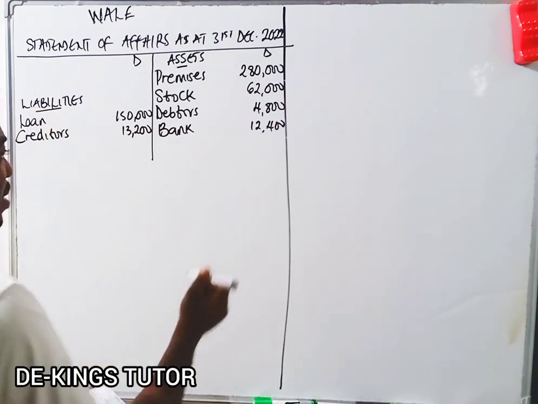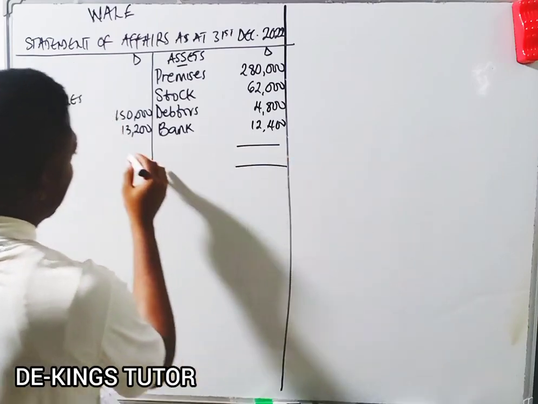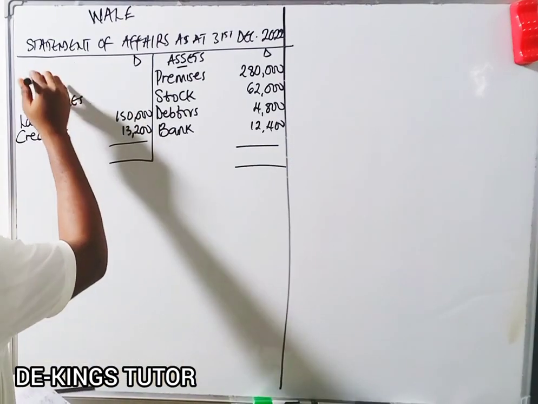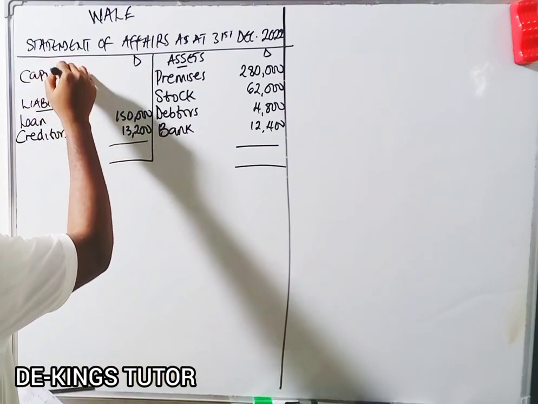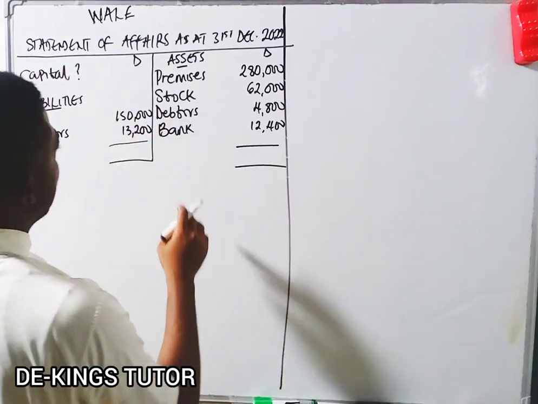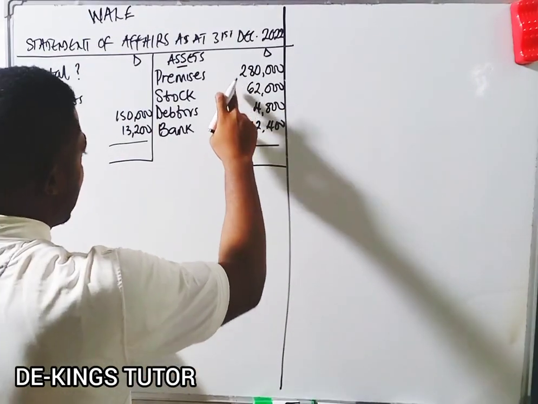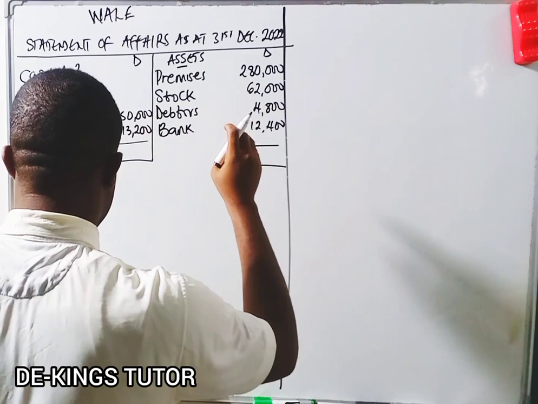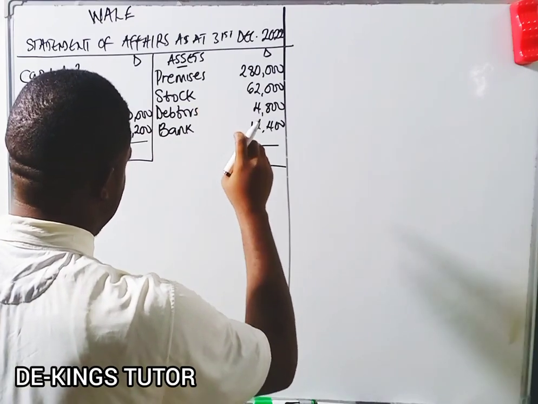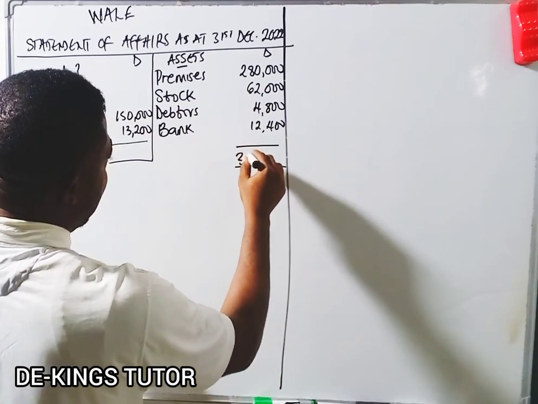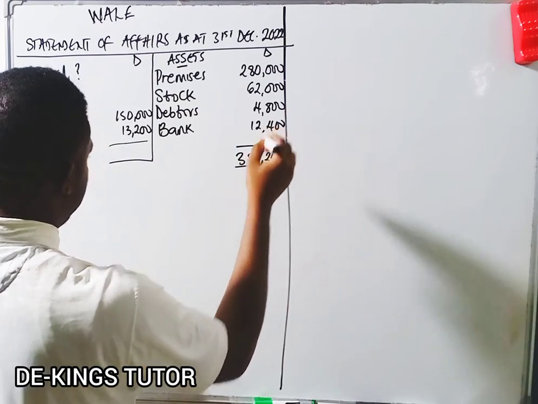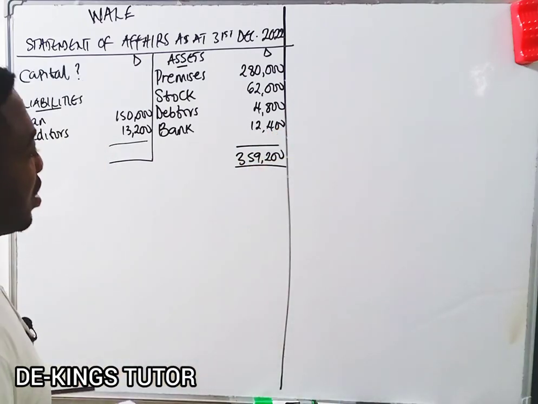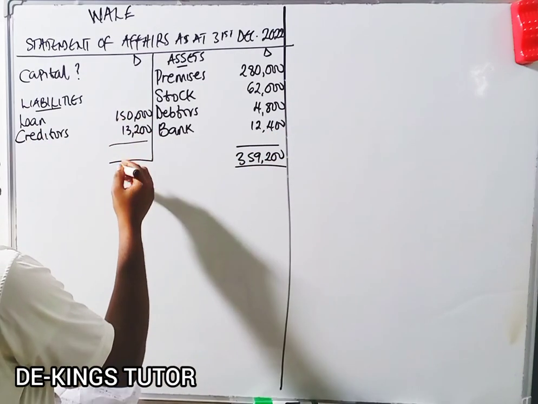So we're going to add them now so that we can have the balancing figure, which will become our capital here. Okay, that's the essence of preparing this. The balancing figure becomes the capital. So 280,000 plus 62,000 plus 4,800 plus 12,400 will give us 359,200. Okay, now it is obviously greater than the liabilities.